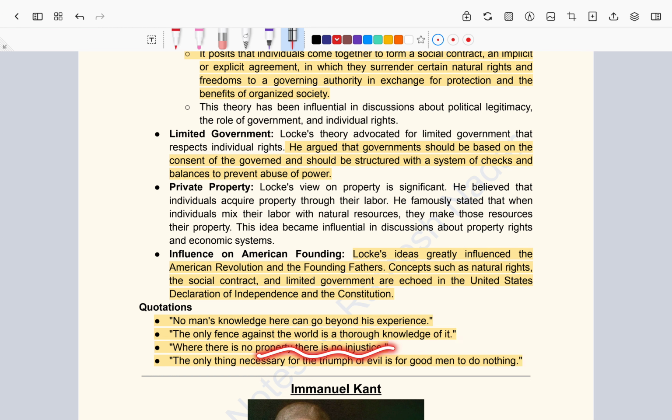Where there is no property, there is no injustice. The only thing necessary for the triumph of evil is for good men to do nothing. If good men are doing nothing, then evil will triumph over good things. Now understand, these quotations are also important. As I said in my previous video, try to understand and interpret these quotations and make certain content out of them. This is important in ethics. It can be asked directly for 10 marks or it can be asked in the essay.